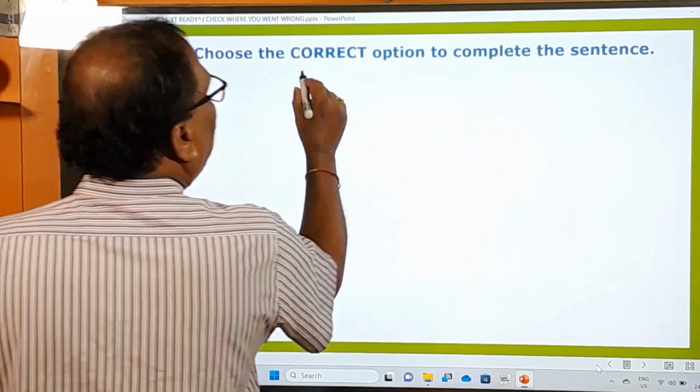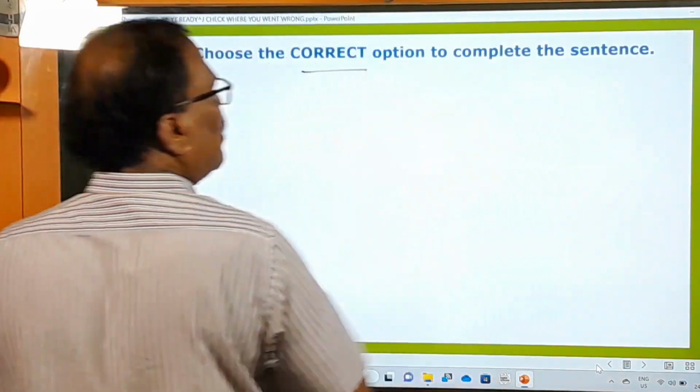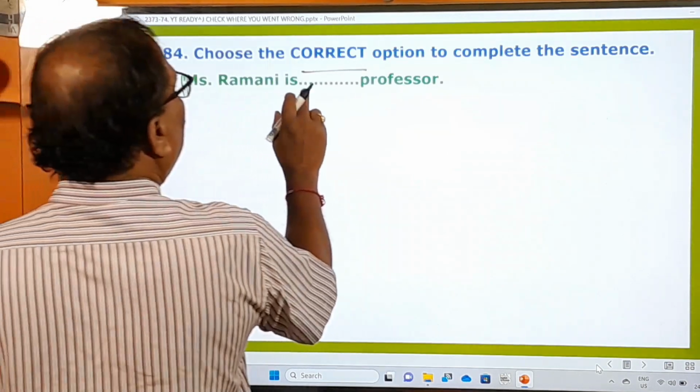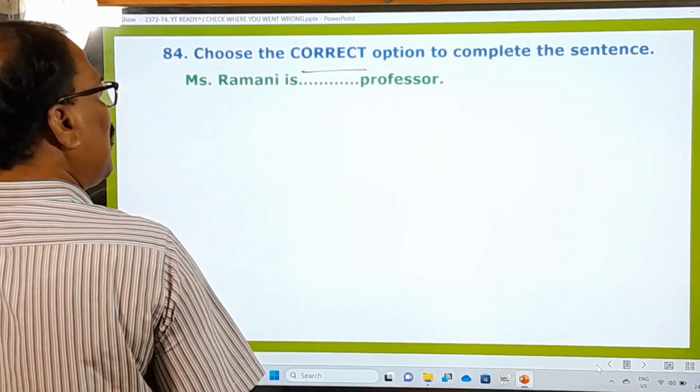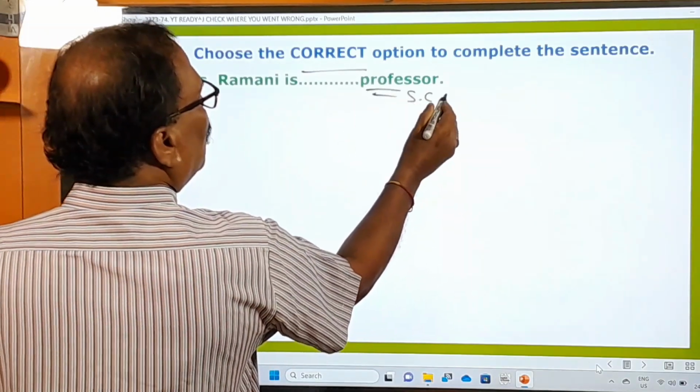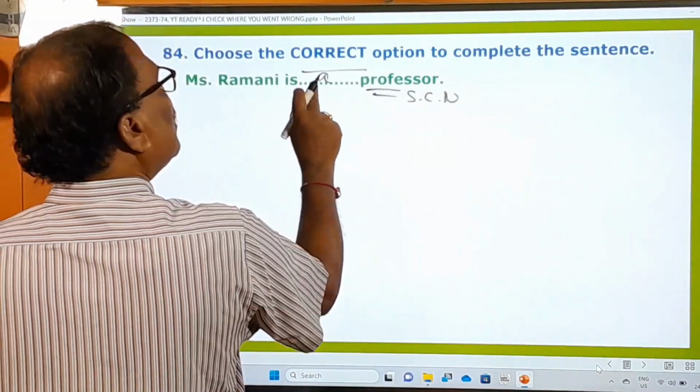84th one, choose the correct option to complete the sentence. Correct option. What is the correct option? Here you see, Miss Ramani is dash professor. Miss Ramani is dash professor. A dash professor means singular countable noun. So you have to say Miss Ramani is a professor.